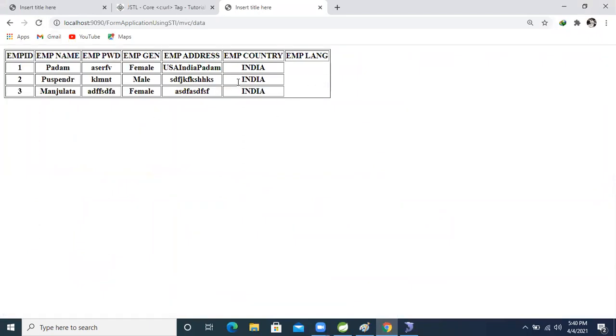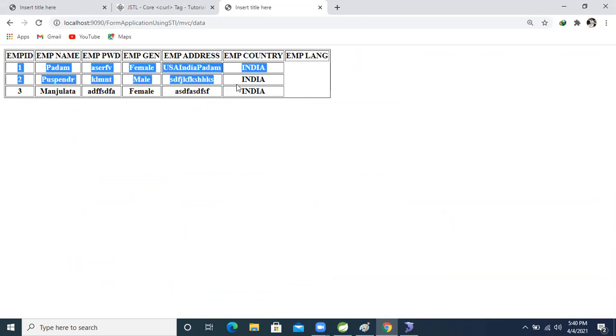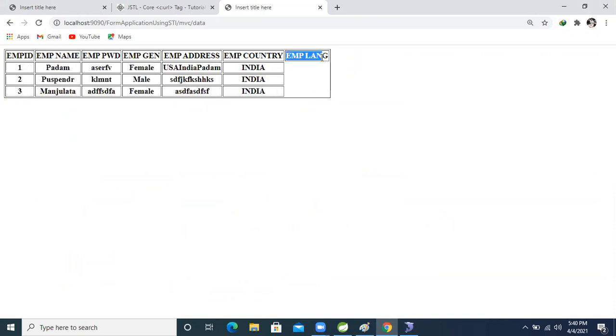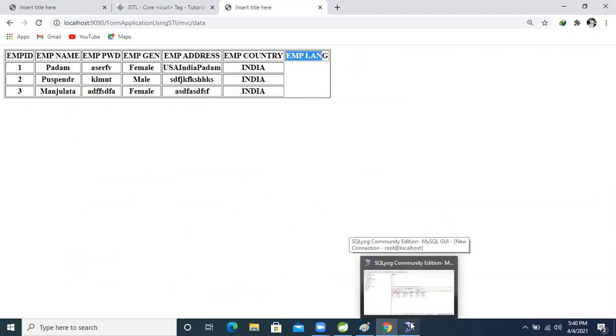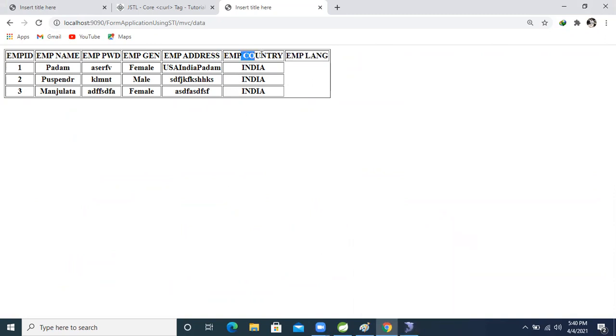Employee language is still empty, right? All the other data is coming from the database, guys. See that, no problem. Employee language is not coming because it is child data. Employee country is what?